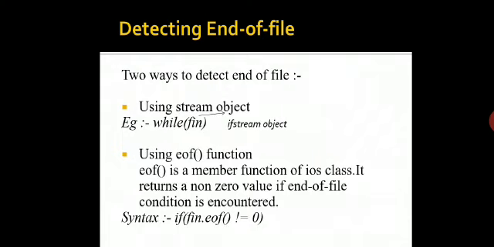Now end of file. There are two ways of detecting the end of file. So first is while, and the ifstream object such as fin returns a file operation including the end of file condition. Thus the while loop terminates when fin returns a value 0 on reaching the end of file.